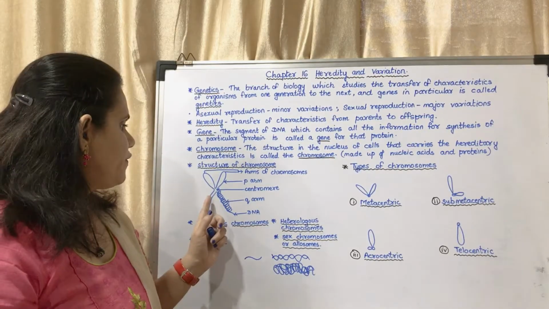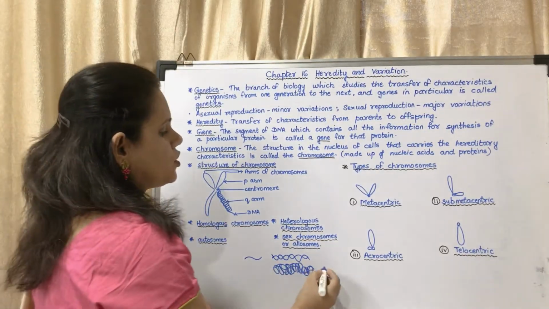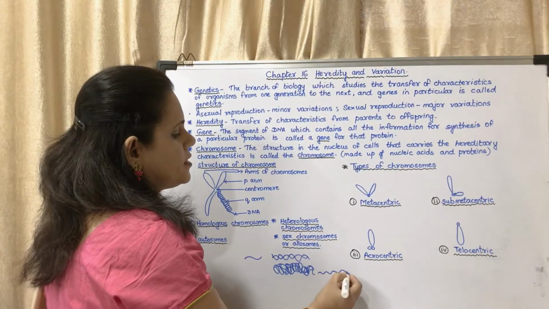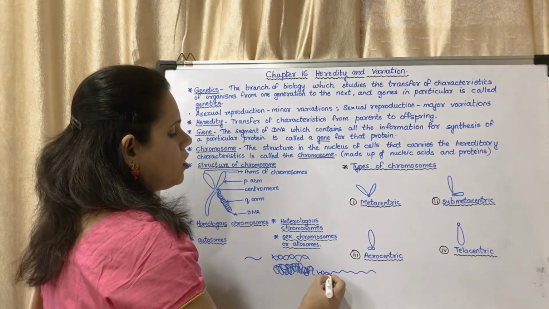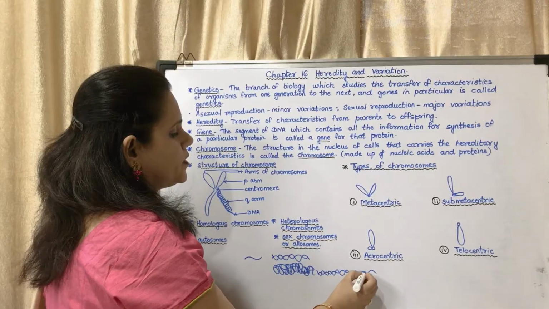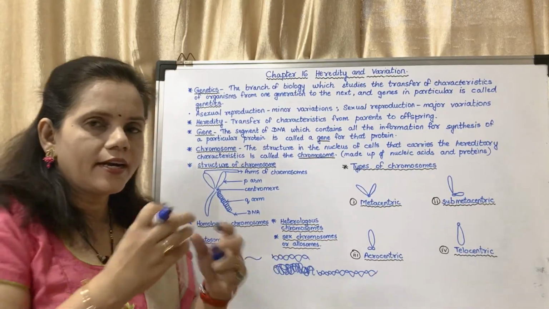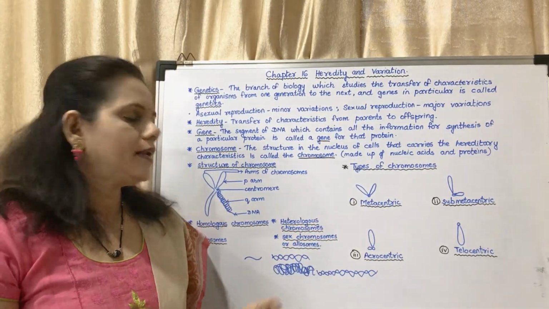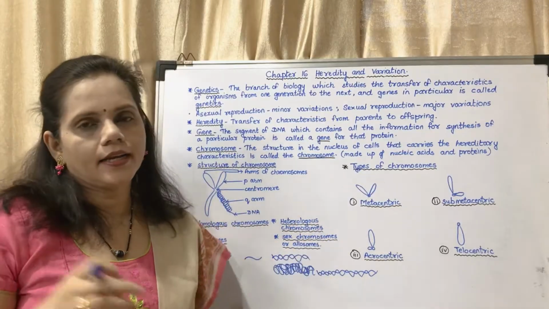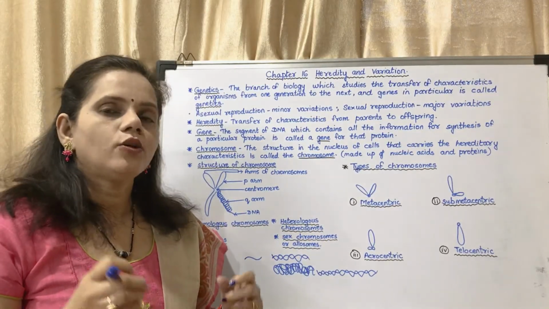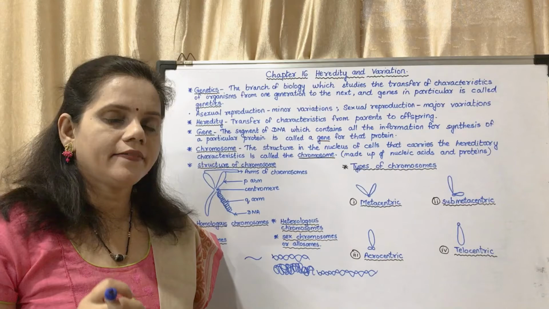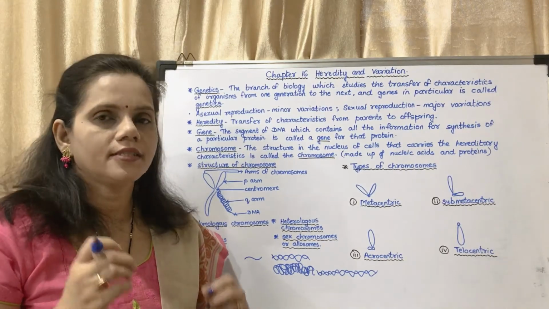Now if this chromosome is unfolded and opened, then it will form a single DNA like this. That one DNA can be divided into different genes.